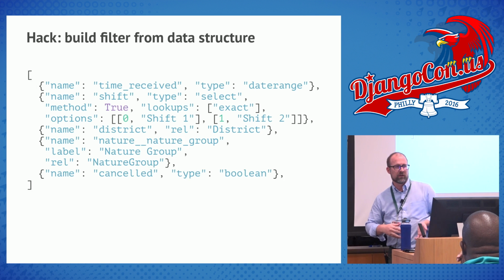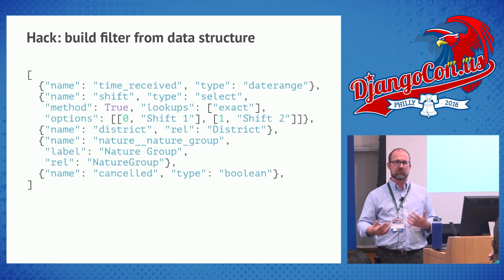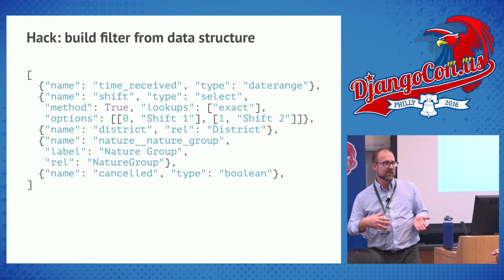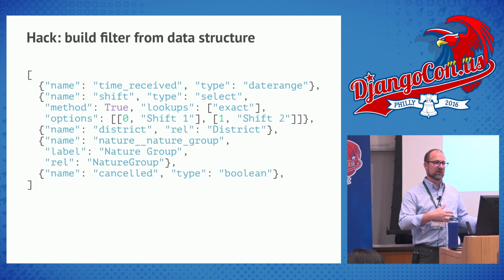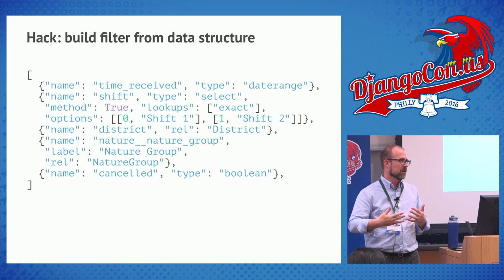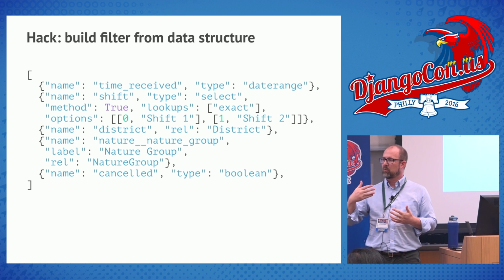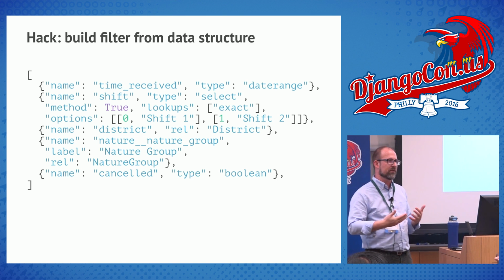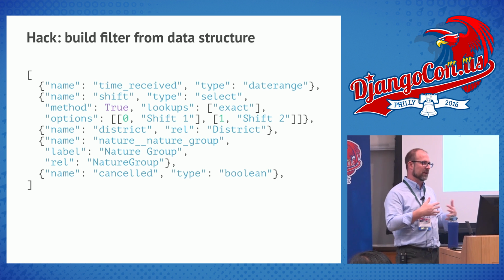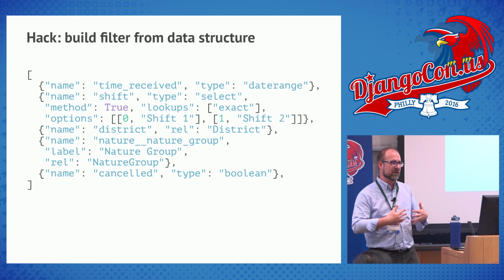The other big hack was I need to build my filter from a data structure instead of building it from classes and objects. The reason why is because I have the filter and I have the ways to select it on my front end. I didn't want to have to recreate that, right? One of the easiest ways to make mistakes in programming is by repeating yourself, because you will never get it exactly the same. And so I certainly didn't want to do that here.